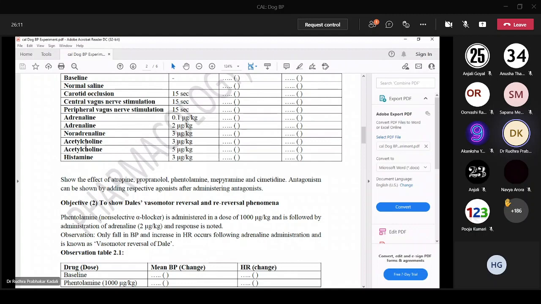So this is very simple. First, from the drop down menu you will take adrenaline and study the response.